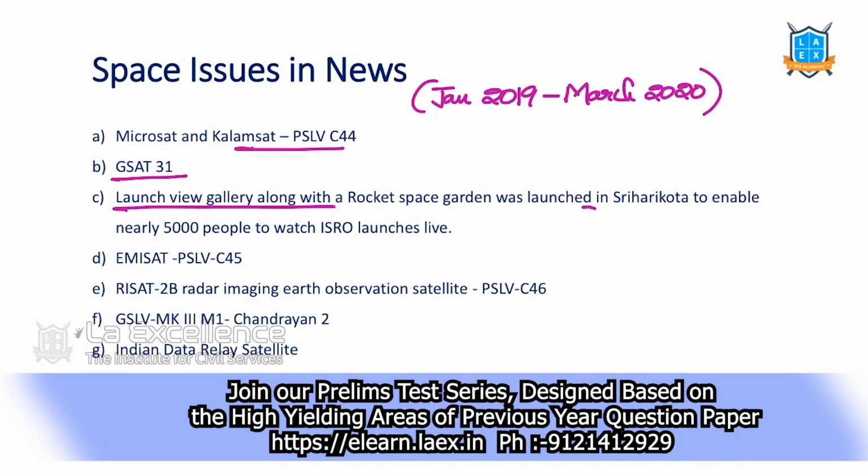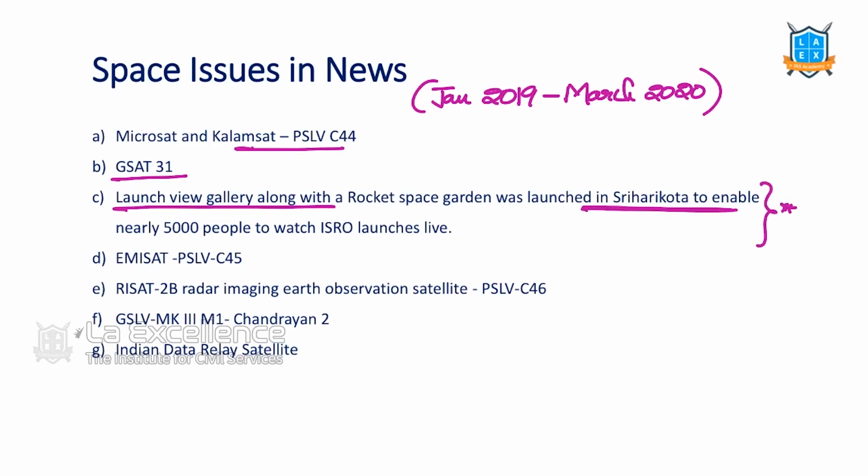See, sometimes we ignore such current affairs. Launch View Gallery was launched with Sriharikota Launch Station. We think that these are all unnecessary. But what if in a question they ask, which of the following are the achievements of ISRO? And then they give one statement, this one: 5,000 people can sit and watch all the launches of ISRO at a time. What if they give that particular statement? Can we ignore such statements also? No. Because this is considered one of the biggest achievements, we should remember such statements also.